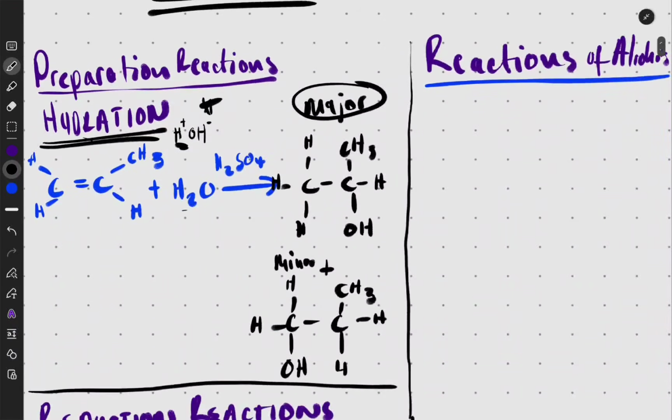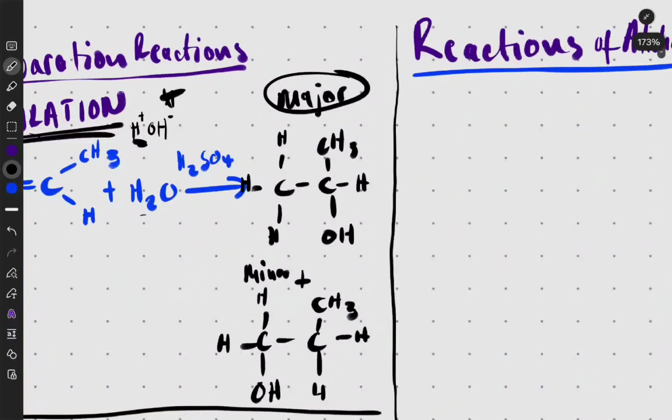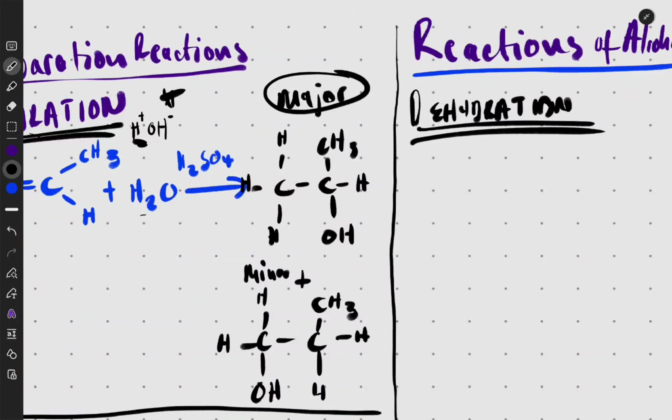Now, what about the reactions of alcohols themselves? Well, the reactions of alcohols themselves are not hard. The first thing you should know is just dehydration, right? You should know that alcohols go through dehydration. This is going to be important. I'm going to show you some things that you should know. Dehydration means that the alcohol is going to lose the OH and an H and then go back to become an alkene.